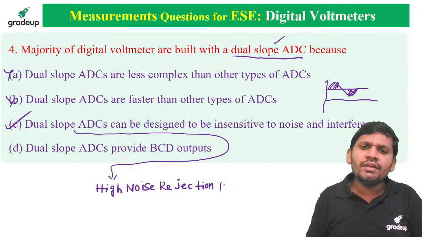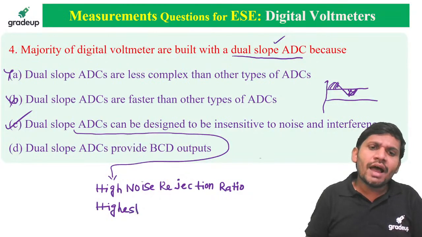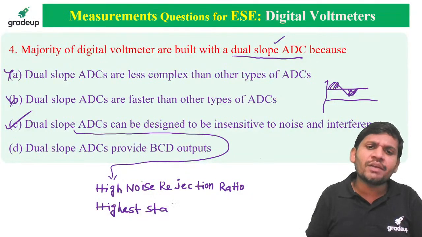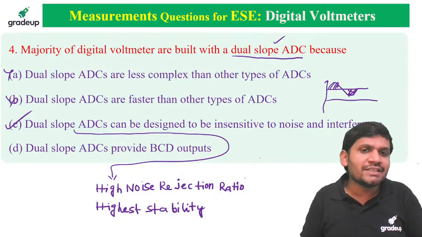Once it has a high noise rejection ratio, it has the highest stability. Dual slope ADCs have the highest stability because they are not affected by the noise. That's why it is a more stable ADC.